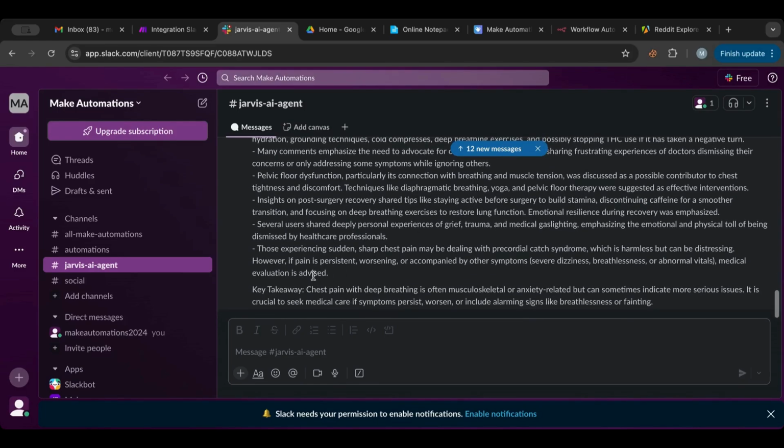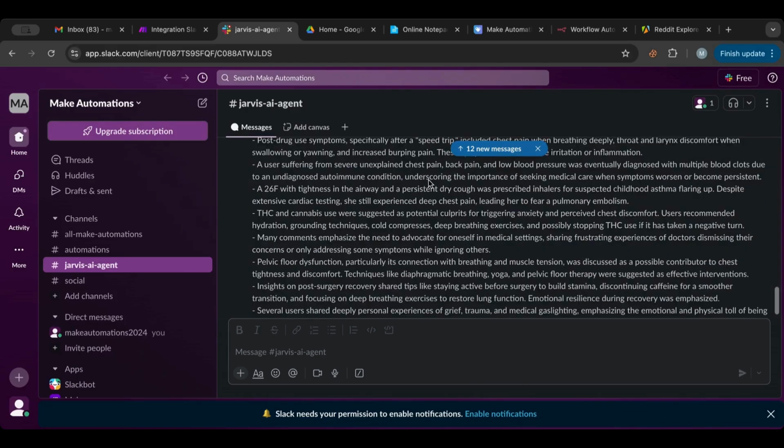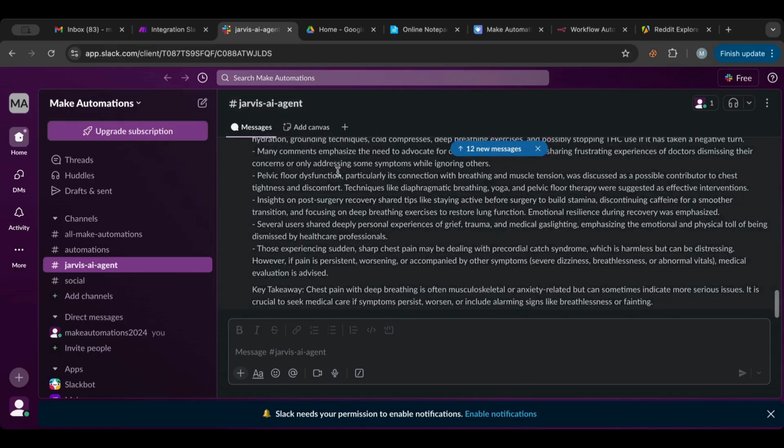Key takeaway: chest pain with deep breathing is often musculoskeletal. I don't know what this word is. I'm not going to try to say it. Or anxiety related, but can sometimes indicate some serious issues. It is crucial to seek... Okay, this is perfect. It summarizes everything and gives you key takeaways. I like this agent. I actually might use it more often.